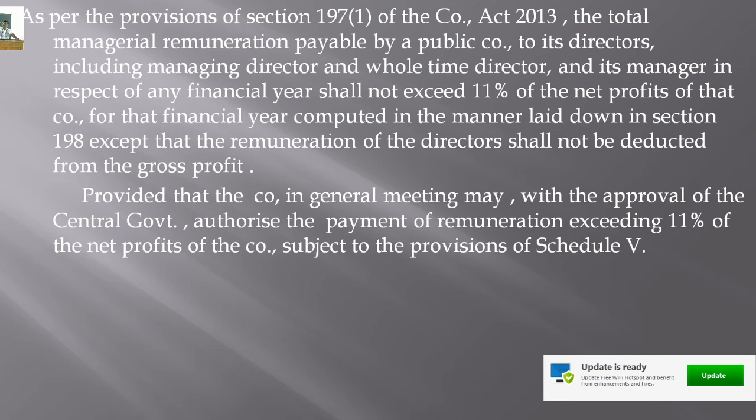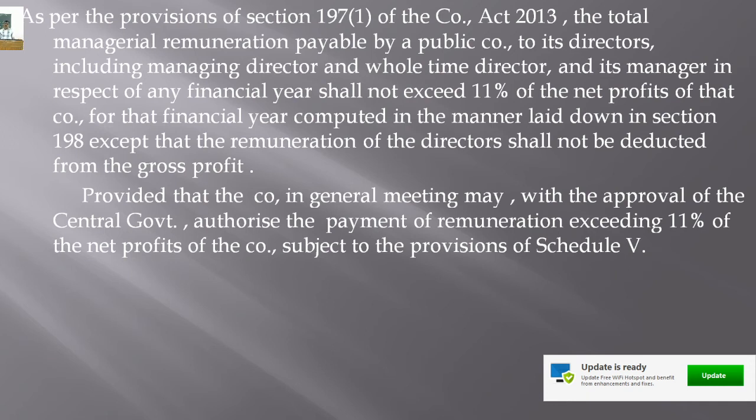Then the company can pay managerial remuneration more than 11%, right? So, it must pass the resolution in the general meeting, and the approval of the central government should be taken to pay more than 11% of the profits as remuneration subject to the provisions of Schedule 5 of the Companies Act.